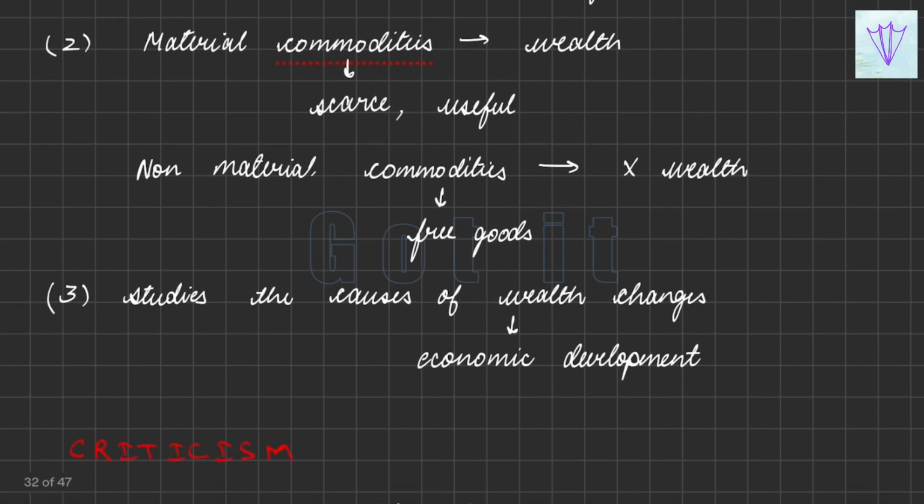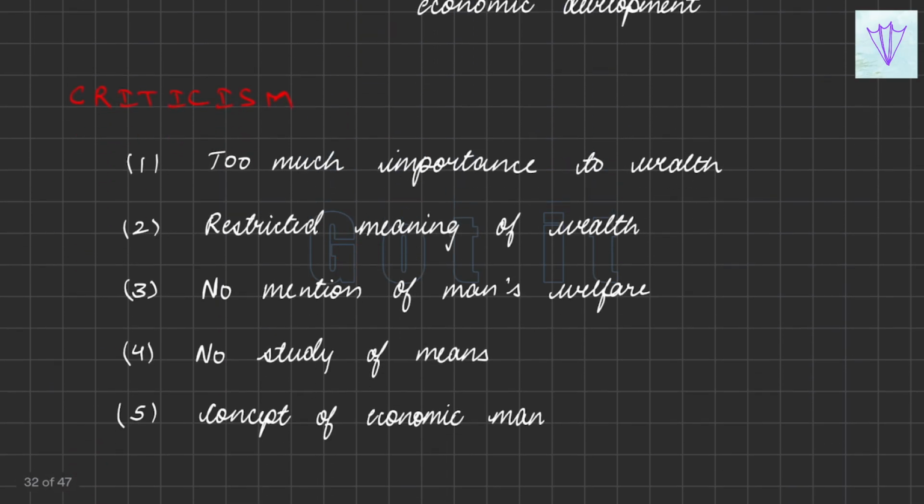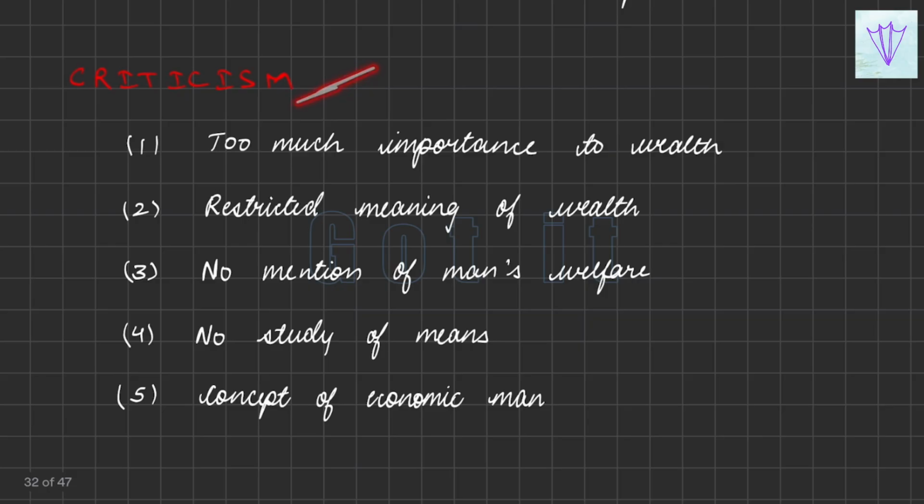But a few people were against this, which raised criticism. So what is it? It has given too much importance to wealth. Adam Smith has only spoken about wealth but nothing else, and he has not taken non-material goods like air and water as wealth. He has only spoken about material goods, and it has given a restricted meaning of wealth, and there is no mention of man's welfare.